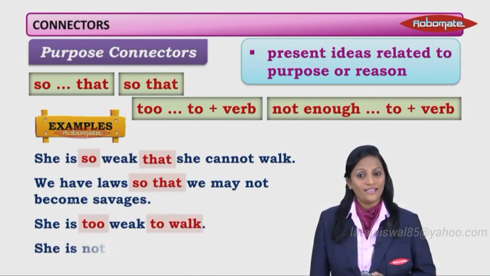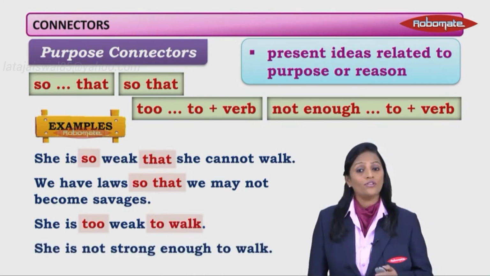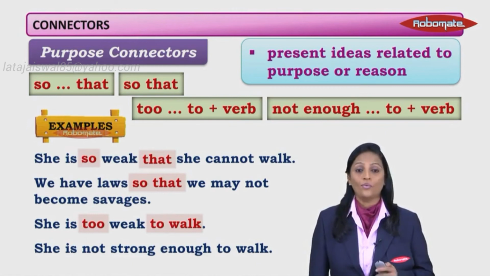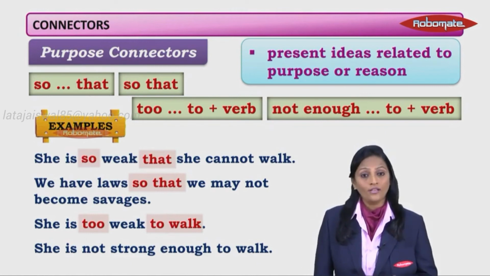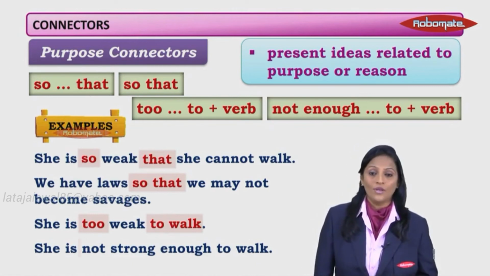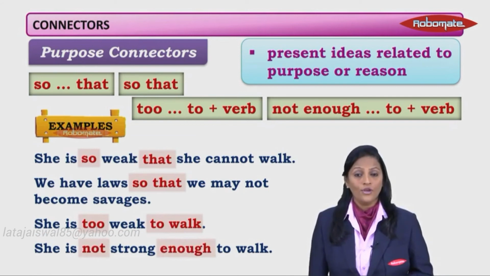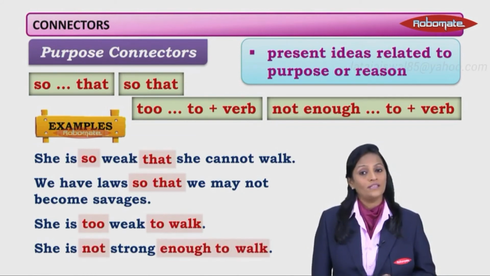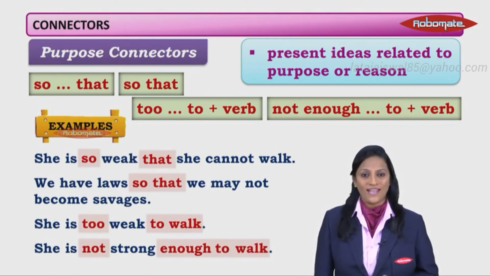And then let's take one more. She is not strong enough to walk. So which structure are we using? The not enough plus to plus verb. So she is not strong enough to walk. This is how we use purpose connectors.